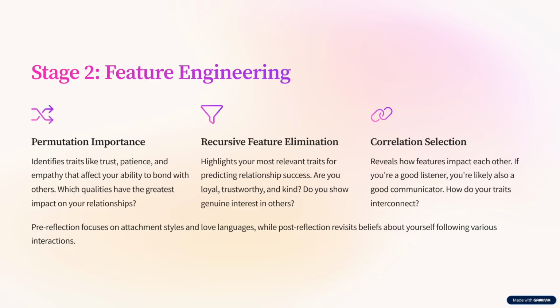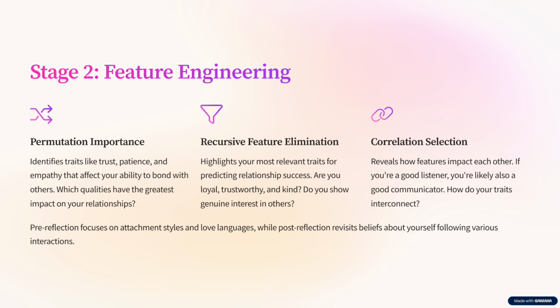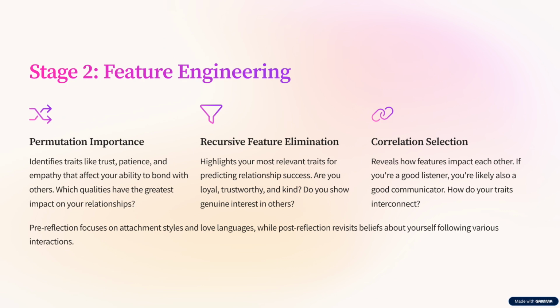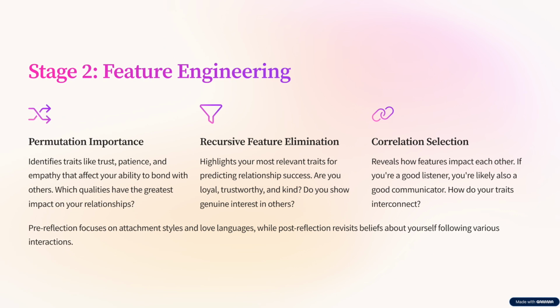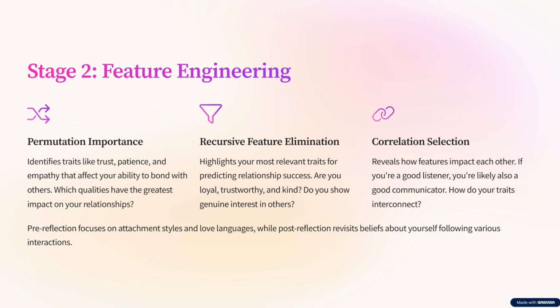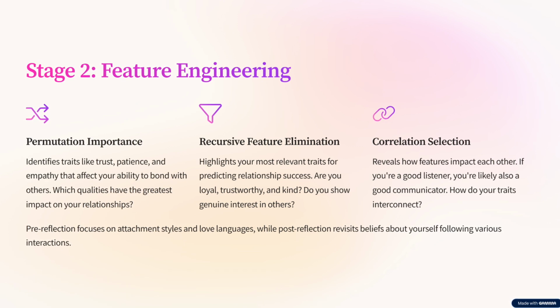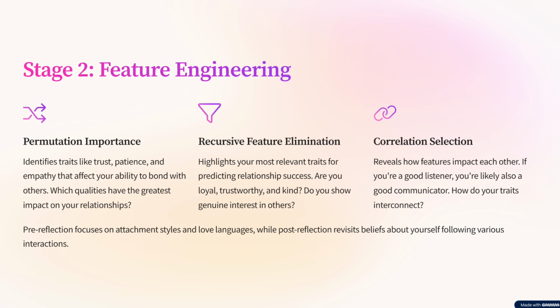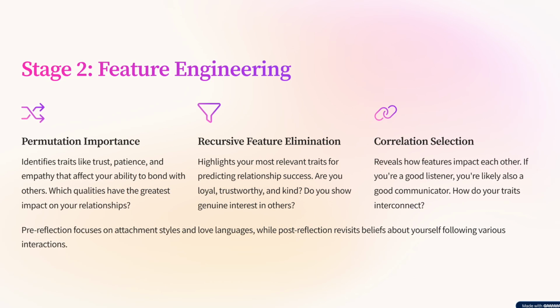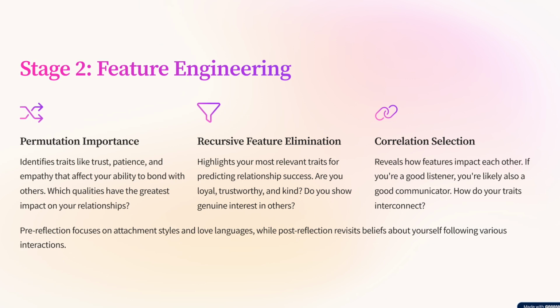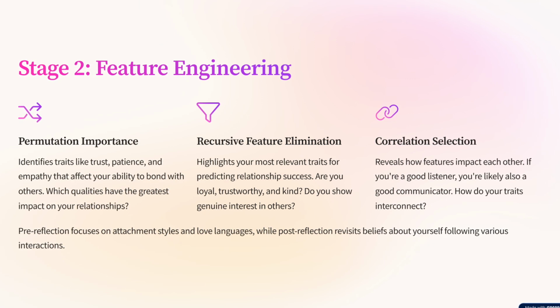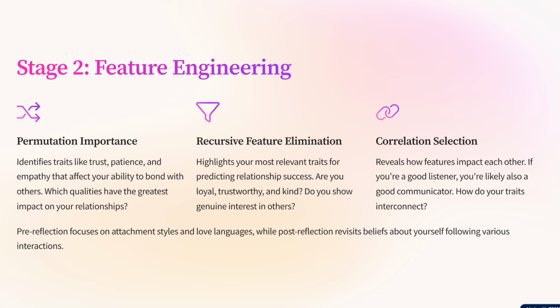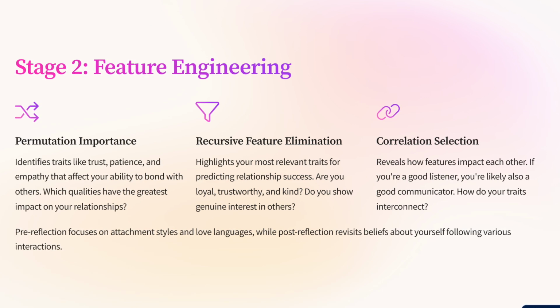Feature engineering. Feature importance could describe how much certain traits, like communication or empathy, impact your love life. We can choose permutation feature importance, which calculates the relative importance score applicable to any model we opt for. In self-awareness, the permutation feature importance could lead to trust, patience, empathy, graceful communication, understanding, and any other traits which may affect our ability to interact or bond with humans.